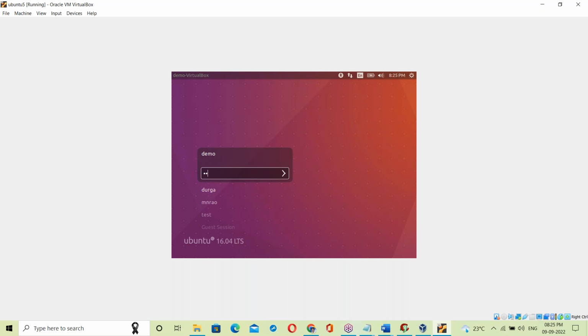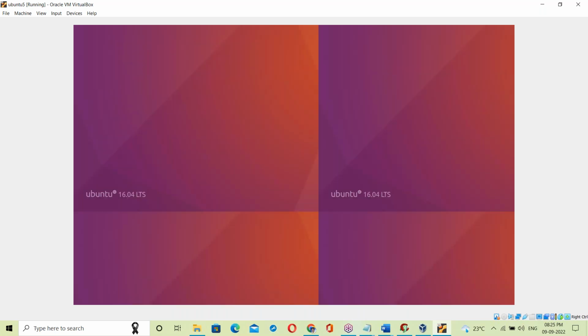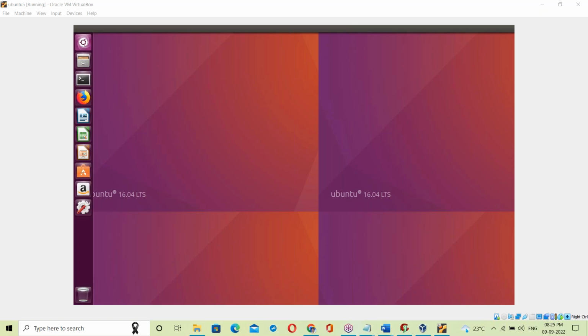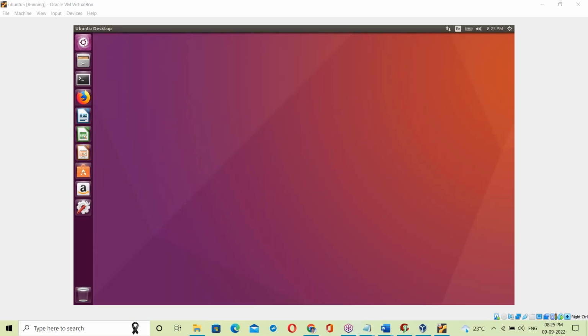Yes, demo login. Linux login. Linux terminal.